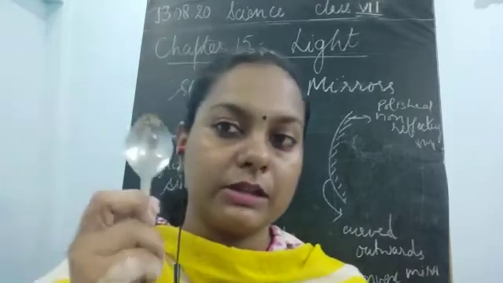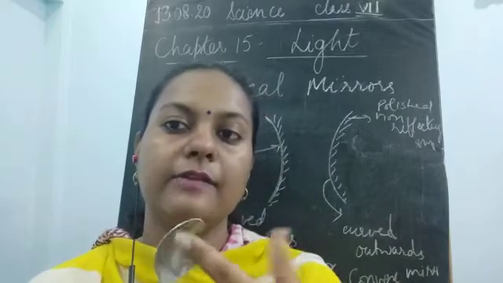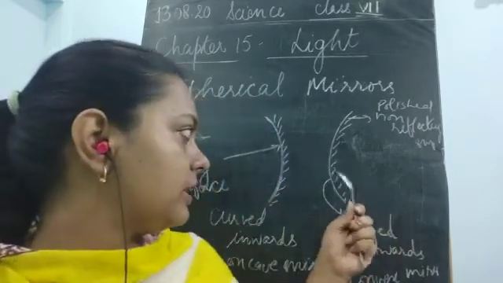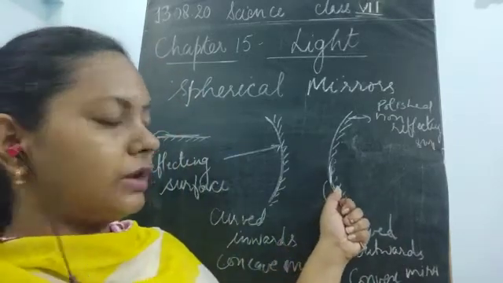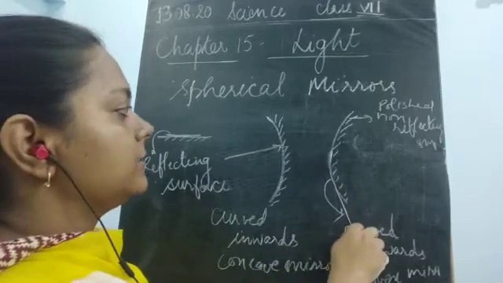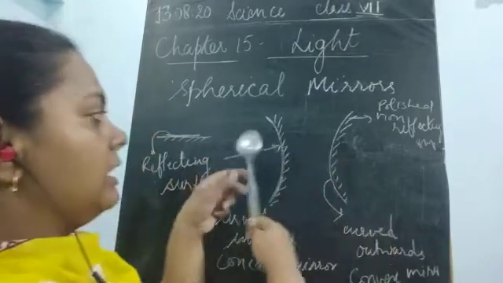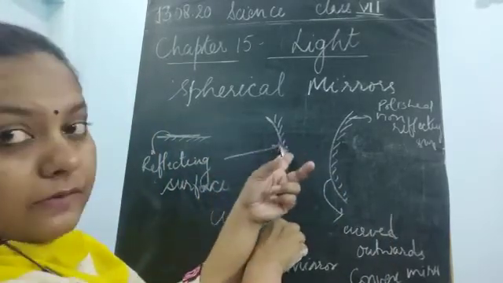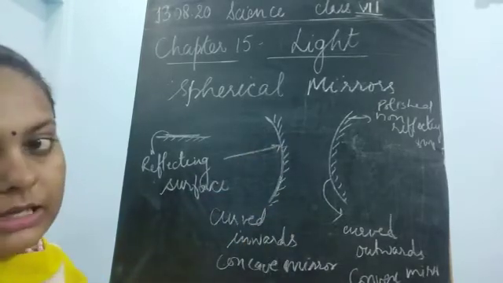It is very similar to this spoon. Just remember this: curved inwards, this is concave, and curved outwards, this is convex. If you keep it like this, it is curved outwards. So this becomes the convex surface, and this is the non-reflecting surface. Now this side, if it is reflecting and the other is non-reflecting, it is curved inwards. That is why it is known as the concave mirror.